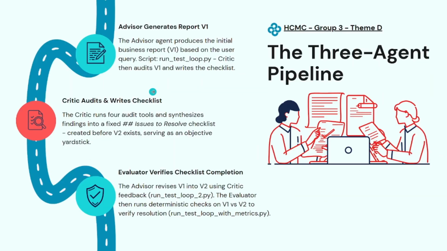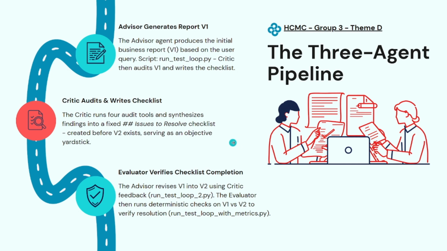That's where our 3-agent pipeline comes in. First, the advisor agent generates the initial business report, version 1, based on the user query. Then, in step 2, the critic agent audits that V1 report, runs 4 audit tools, and synthesizes its findings into a fixed checklist. And critically, this checklist is created before version 2 even exists. It becomes our objective yardstick.